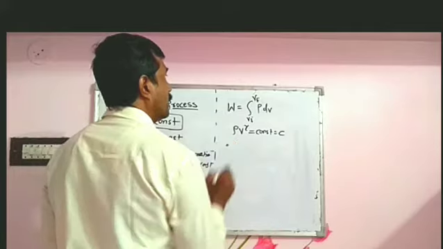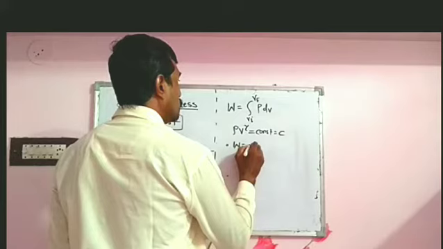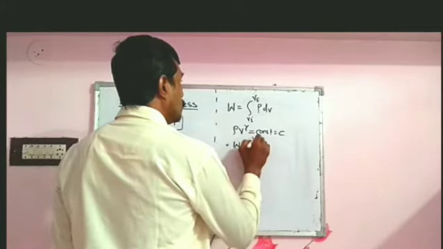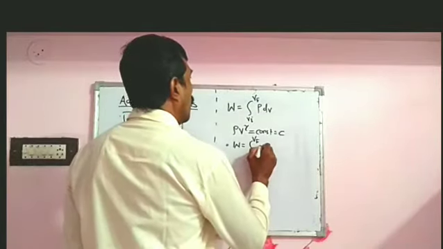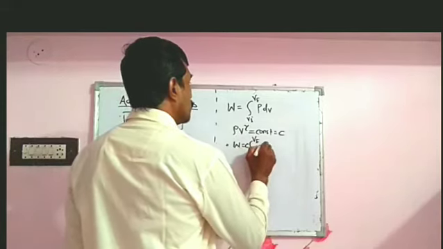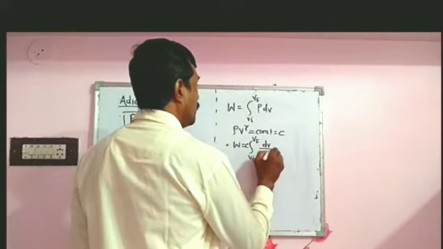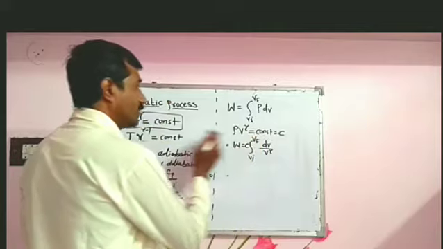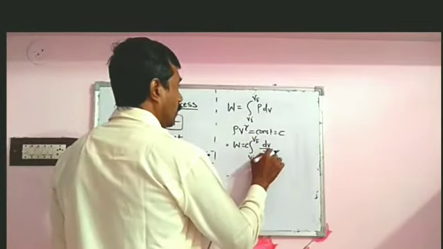So we get W equal to the integration from Vi to Vf of C dV upon V to the gamma. C is taken outside the integral, and we get dV upon V gamma.